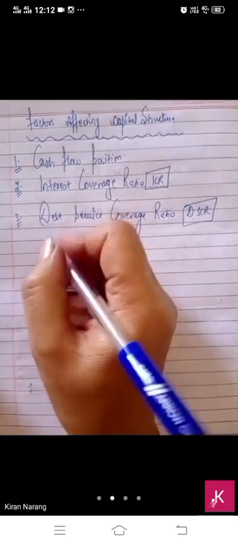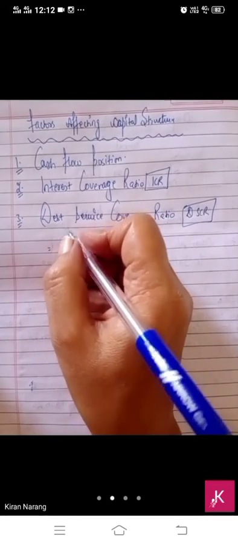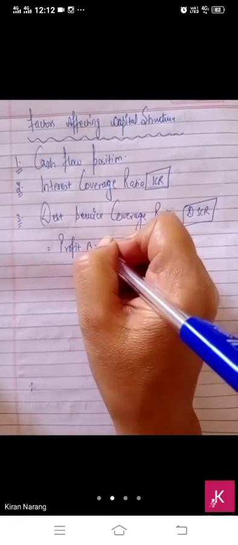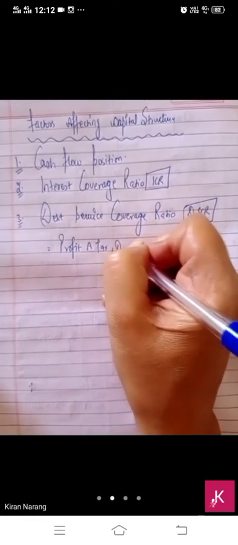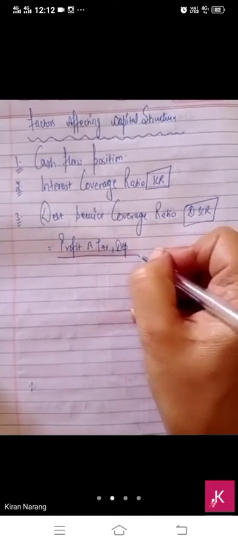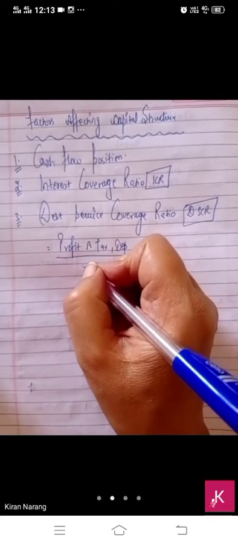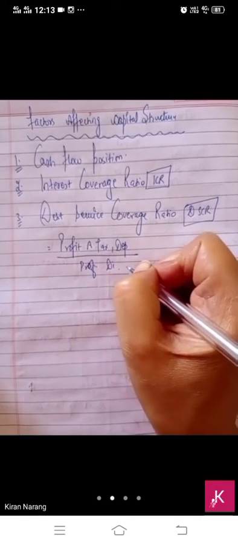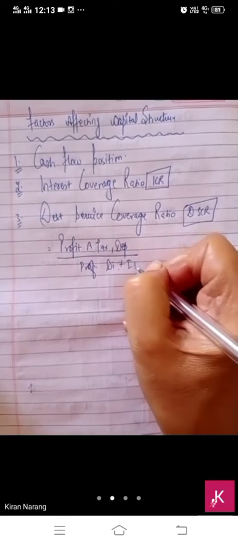This is calculated with the help of profit after tax, depreciation, and interest. You have to take them and then divide by preference dividend, interest and repayment of obligations.